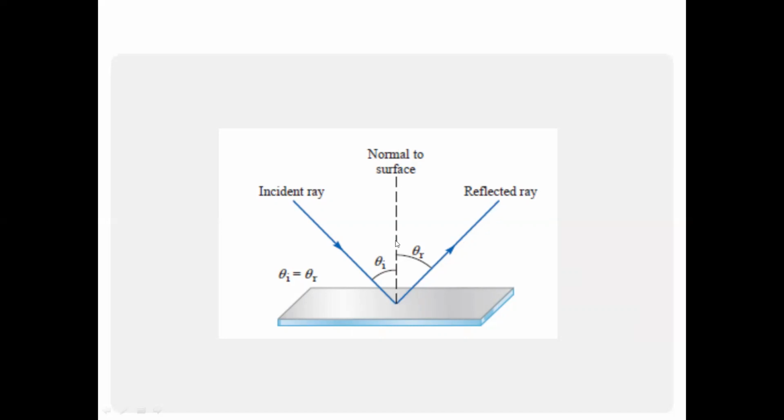If we draw a perpendicular line at the point where the incident ray and the reflected ray join, which is called the normal to the surface, then the angle between the incident ray and the normal is called the incident angle, and the angle between the reflected ray and the normal is called the reflected angle. The incident angle is represented by theta i and the reflected angle is represented by theta r.